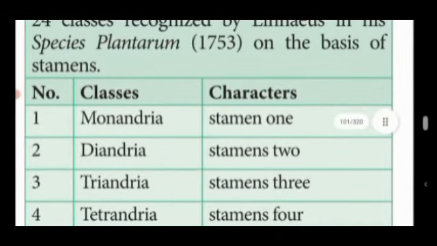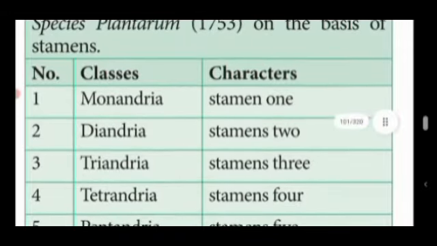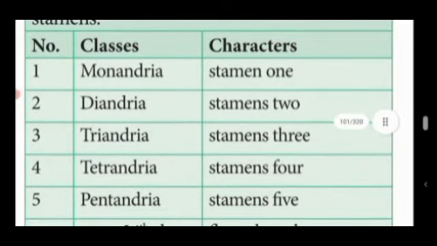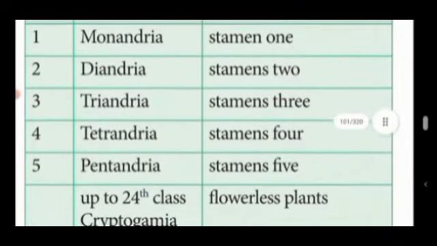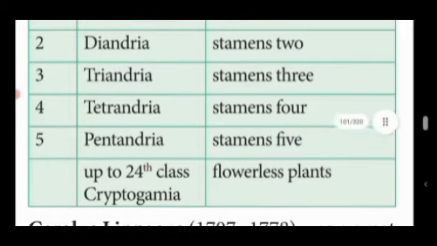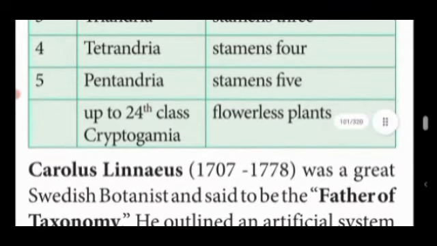The 24 classes recognized by Linnaeus in his Species Plantarum on the basis of stamens are: class Monandria, which possesses only one stamen. The flowers coming under Monandria have one stamen. Diandria has two stamens. Triandria, the number of stamens is 3. Tetrandria, 4 stamens. Pentandria, stamens 5 in number. He classified the classes into 24 on the basis of their stamens. The 24th class is Cryptogamia, that is flowerless plants.